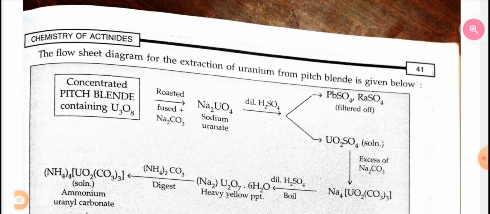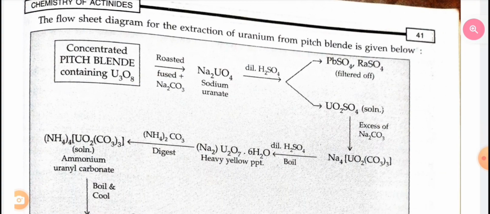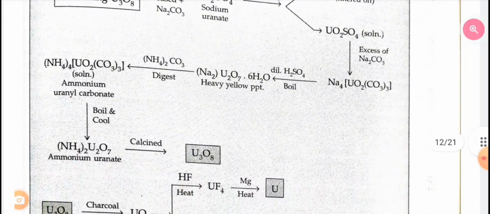The flow sheet diagram for extraction of uranium from pitchblende is given below. Concentrated pitchblende containing U3O8 is roasted and fused with Na2CO3 to give sodium uranate. Sodium uranate in the presence of dilute H2SO4 gives PbS, lead as sulfate, radium sulfate, or uranyl sulfate. In excess Na2CO3, it gives a heavy yellow precipitate, which further reacts with (NH4)2CO3 to give ammonium uranyl carbonate, which when boiled and cooled gives ammonium uranate, which on further calcination gives uranium oxide.